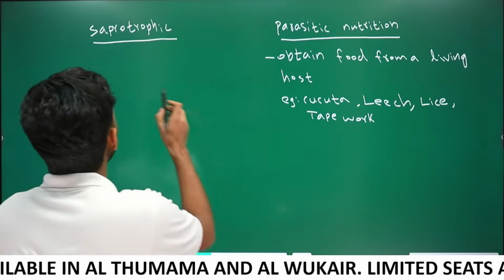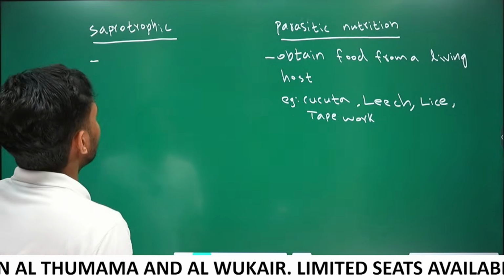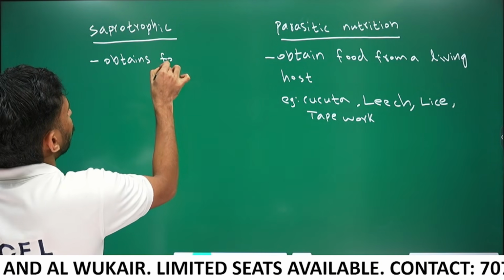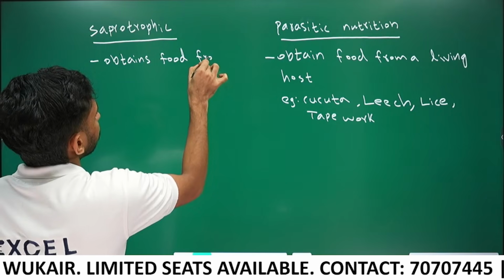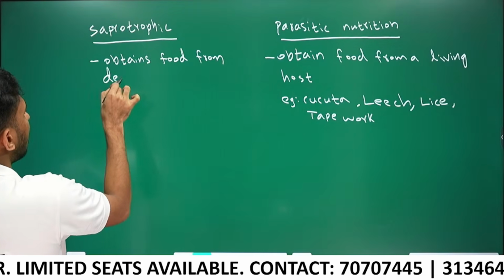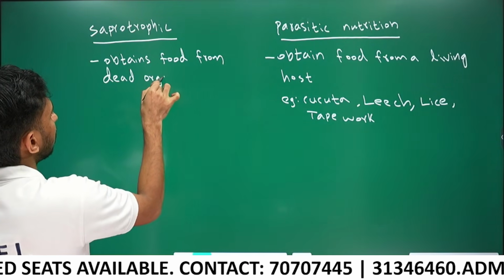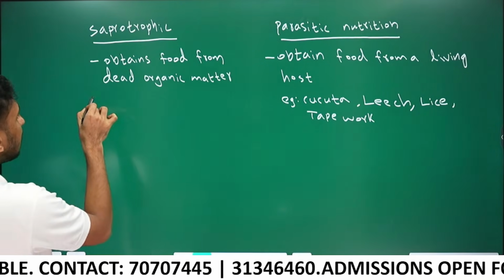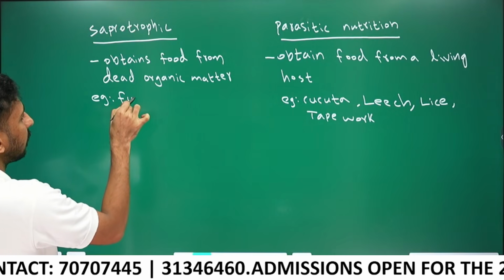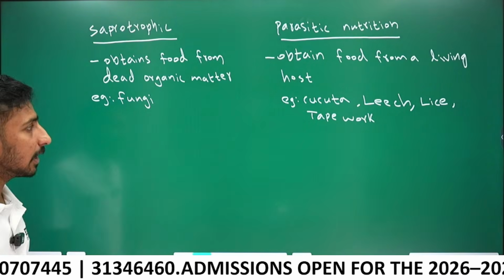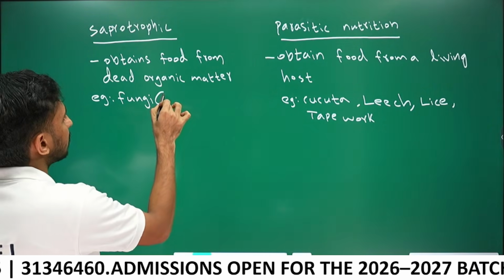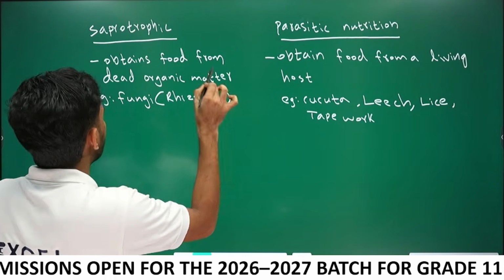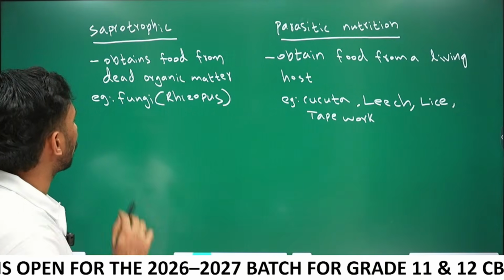In saprotrophic nutrition, the organism obtains food from dead organic matter. An example is fungi, such as bread mold or Rhizopus, a fungus that shows saprotrophic nutrition.